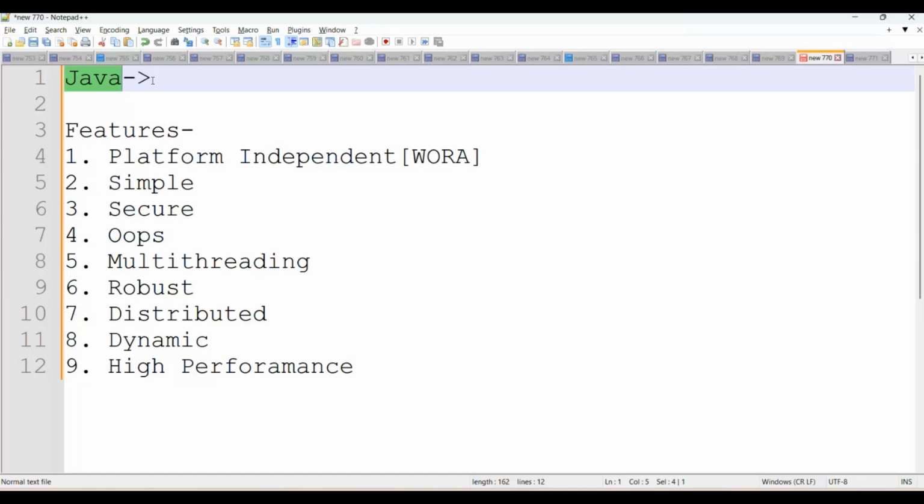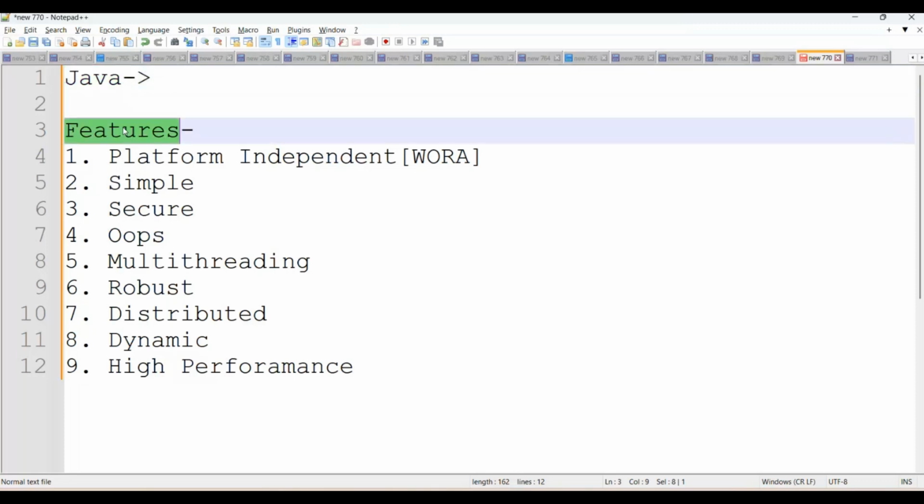Why Java? And the symbol is a coffee cup. Behind that, there is some fun history. If you want some refreshment in India, you are taking chai frequently. The same happened with James and team. They were taking coffee frequently, and this coffee was coming from an island country, and the city name is Java. That's why they chose the name Java, and the symbol is a coffee cup. This is the fun history behind that.